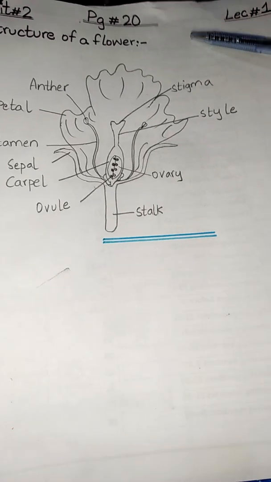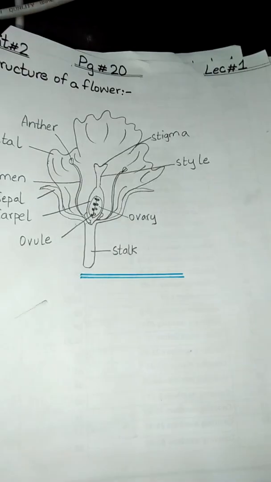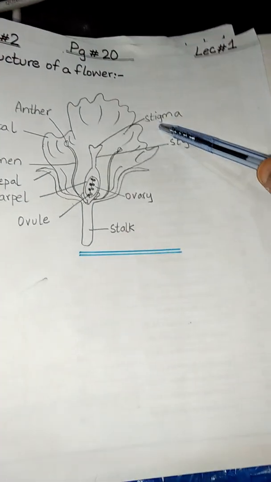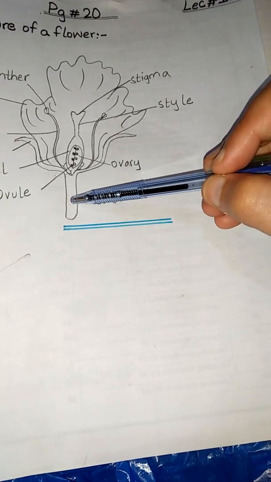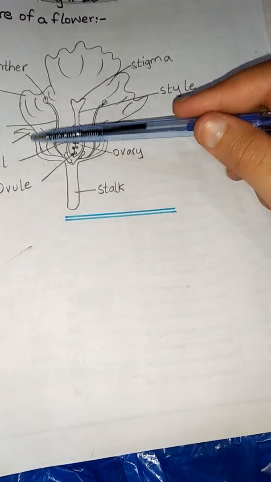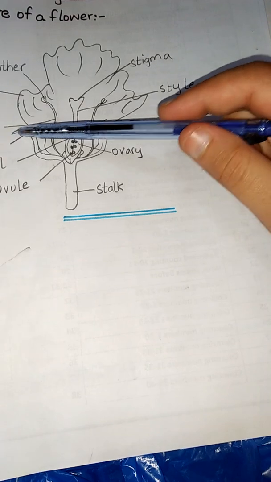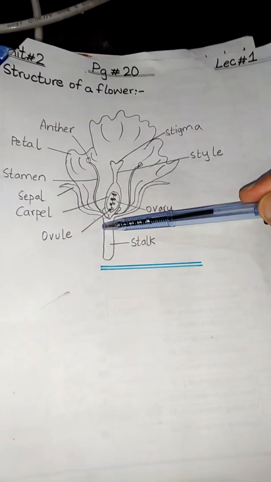A flower grows on a stem called a stalk. The outermost whorl is made up of small green leaves called sepals.